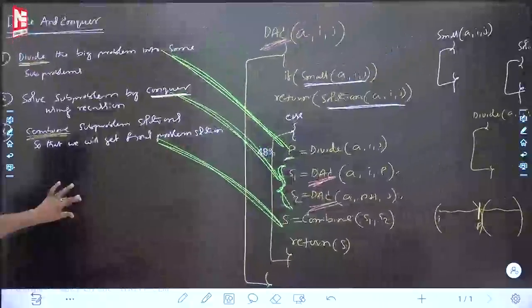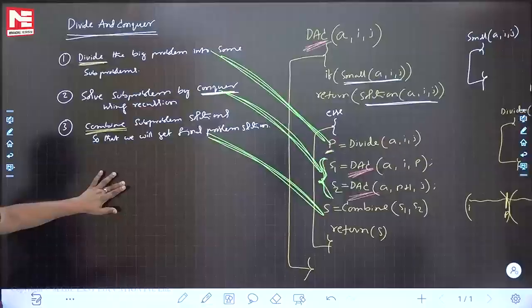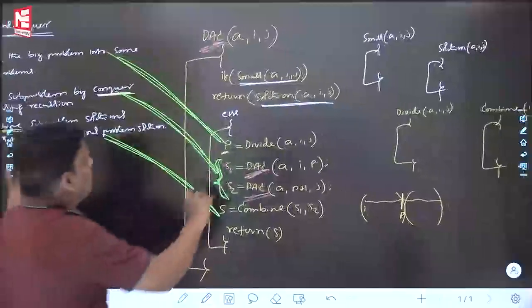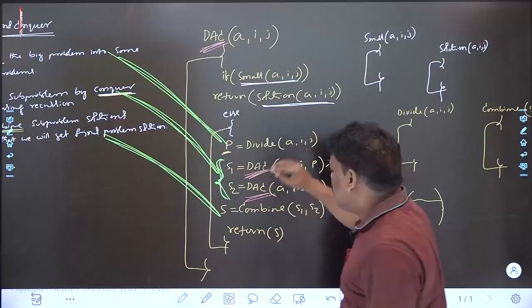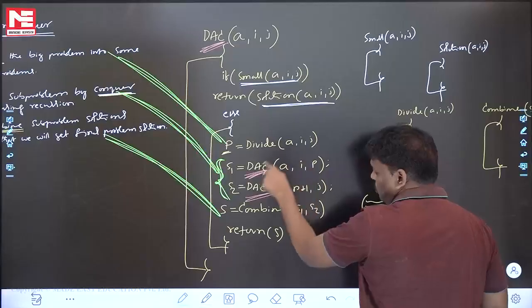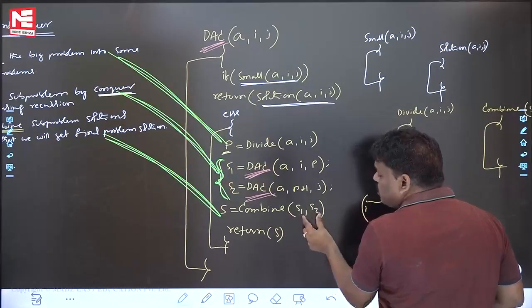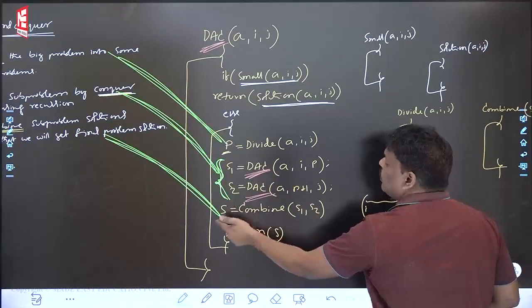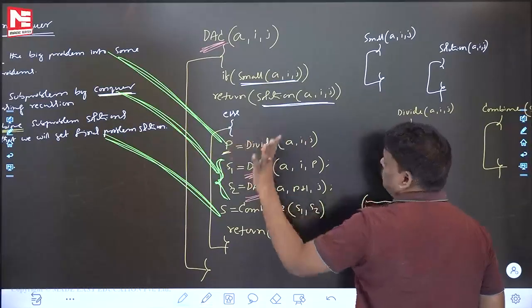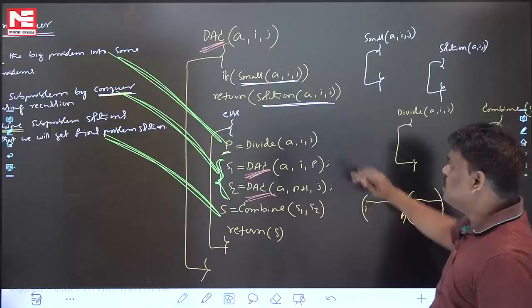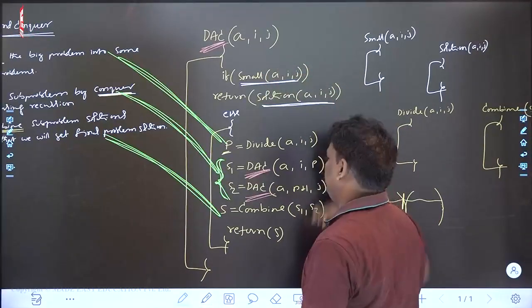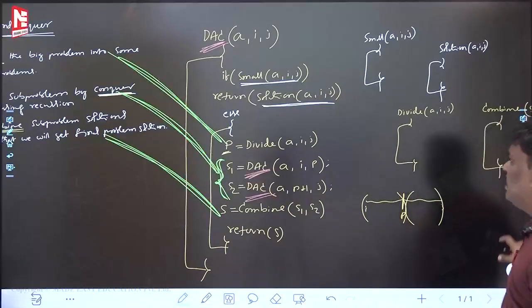I am minimizing again. See, this is the story. In the else part, the major things I have written. Now, systematically one algorithm I have written: divide, conquer, combine. What is the meaning of conquer? Solve the subproblems using recursion. What is the meaning of combine? Take the subproblem solutions and you will get the final answer. What is the meaning of divide? Dividing the bigger problem into some subproblems. If it is small, then return the solution. Don't worry that much about this area. I think you are really comfortable.